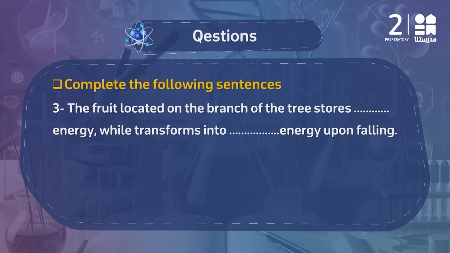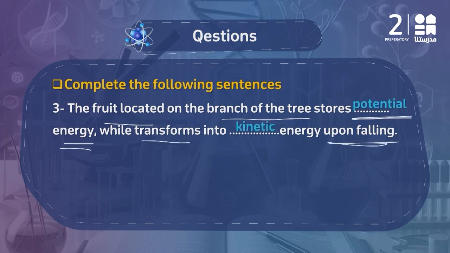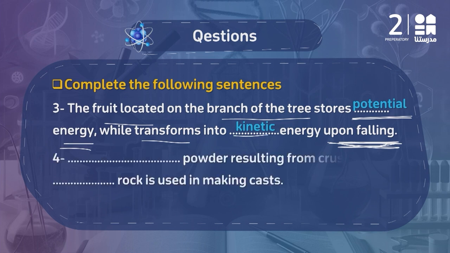In this question you are asked the fruit located on the branch of the tree stores potential energy لأن هي away from the surface of the ground while transforms into what type of energy upon falling once هتبدأ تتأثر بالearth's gravity و starts to fall down on the ground هتكون وهي بيحصل لها falling down بتكون بتتحرك بالkinetic energy.